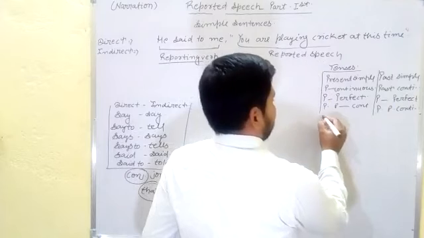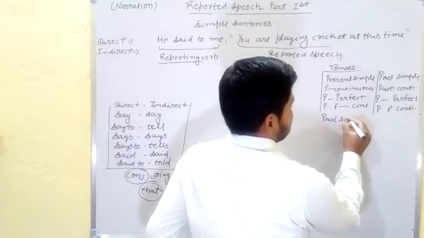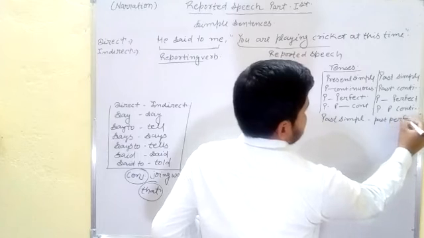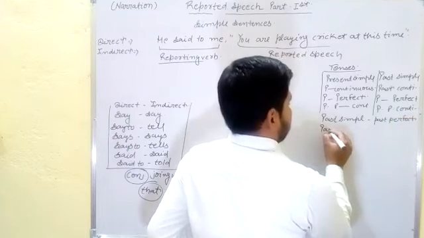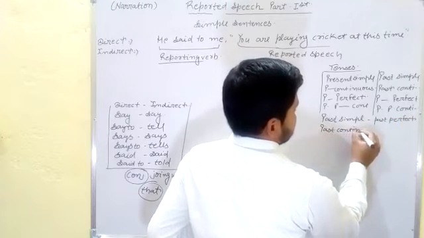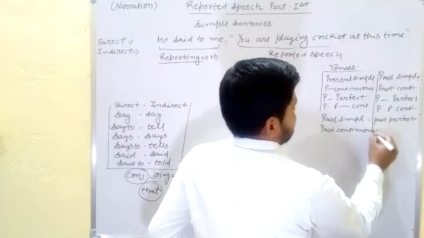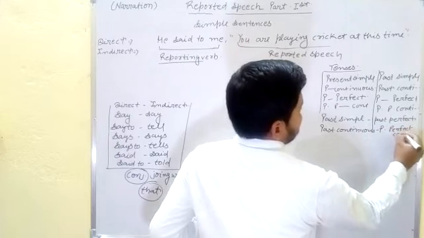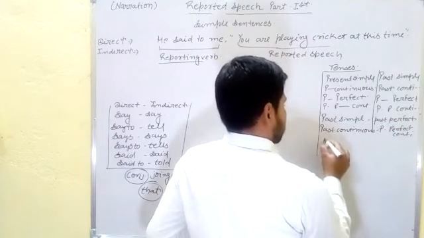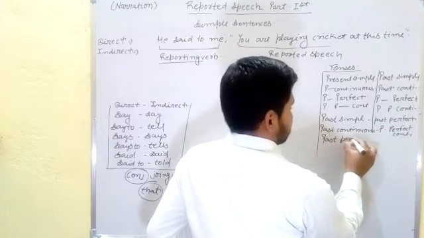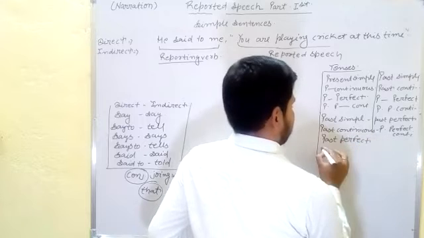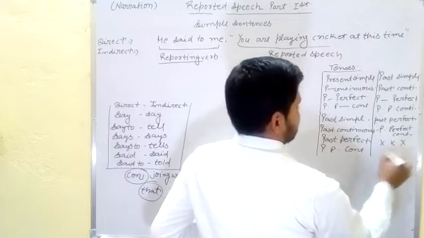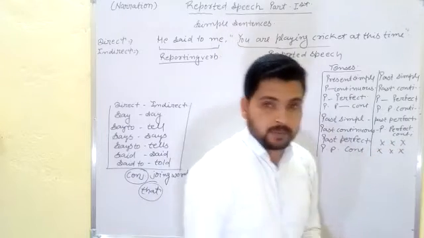And now if we find past simple in direct speech, we change it into past perfect, and if we find past continuous, we change it into past perfect continuous. And you know students, if we find past perfect and past perfect continuous in direct speech, there is no change in any sentence from direct to indirect.